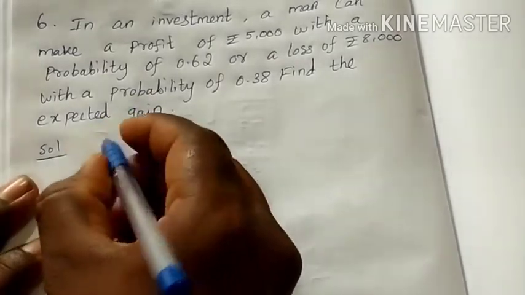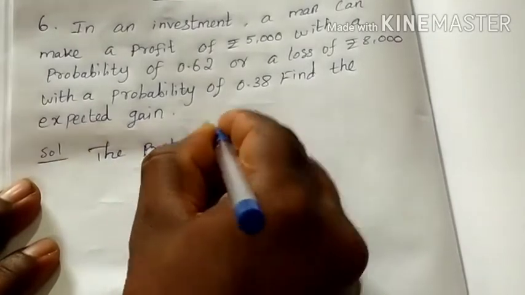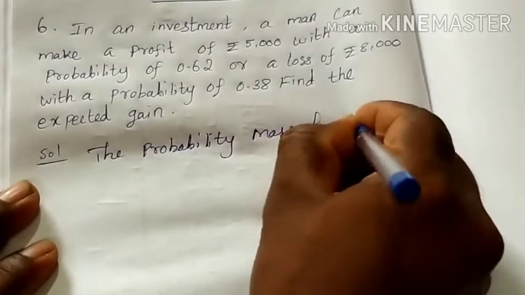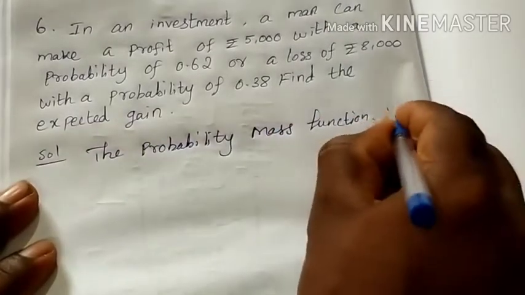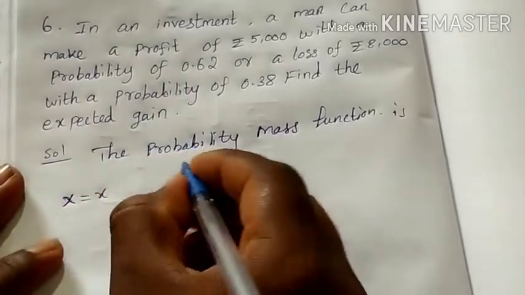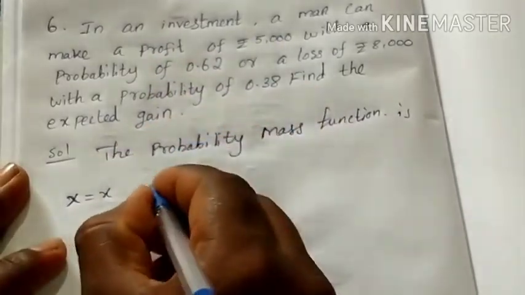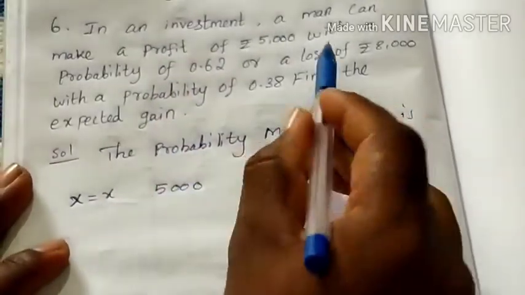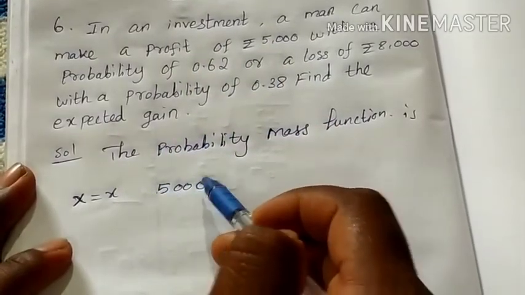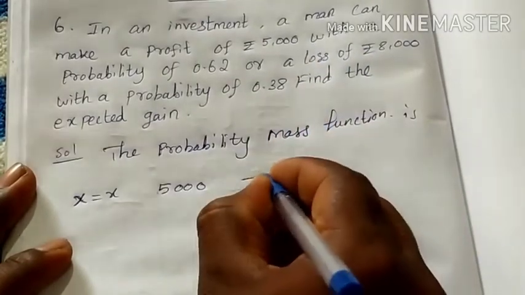The solution: the probability mass function. Capital X equal to small x. The x values are the profit. The given profit is 5000, so plus 5000, and the loss value is 8000, which is mentioned with the negative sign.